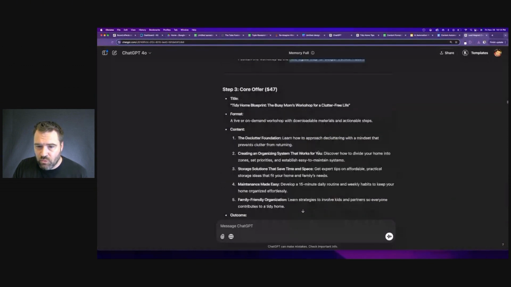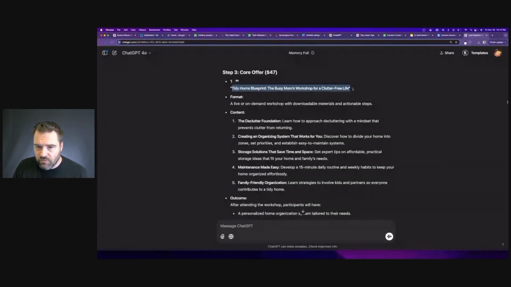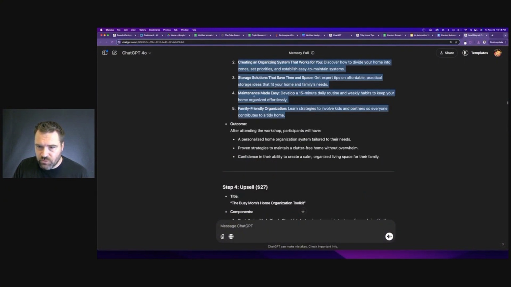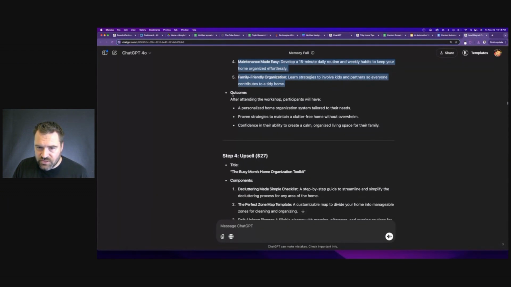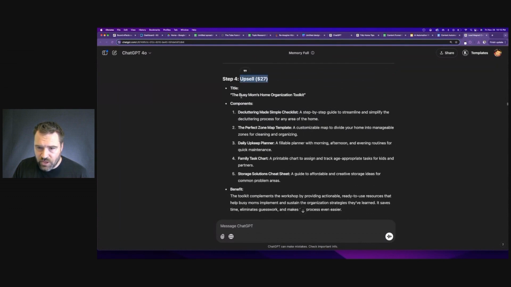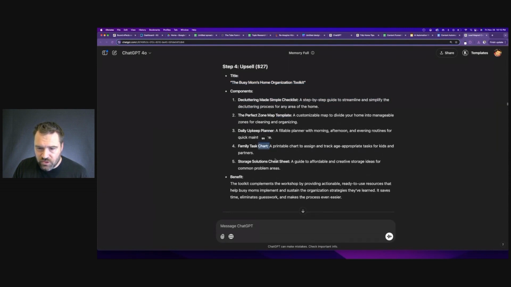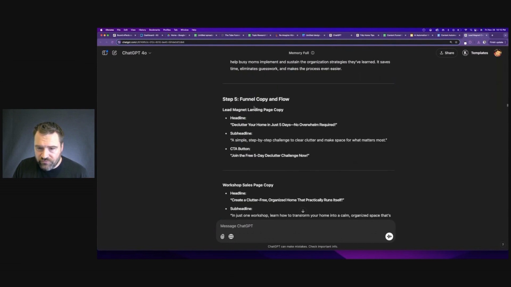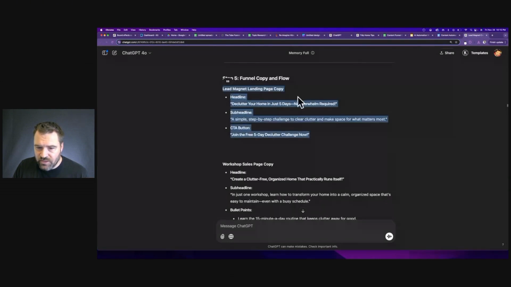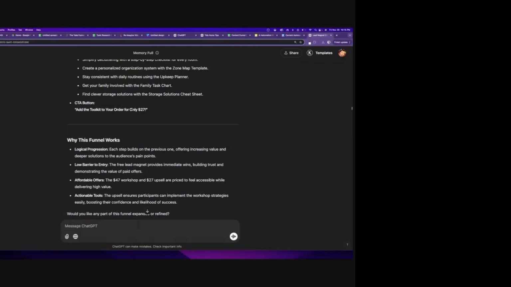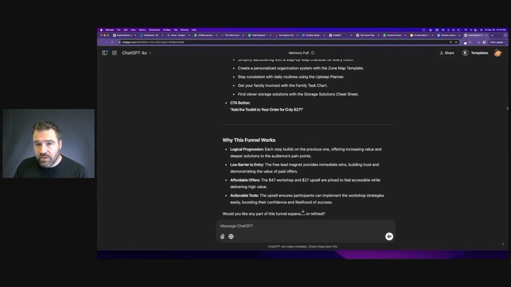And then it maps out our core offer for us. It gives us a title for our core offer, a format if we want to follow that, and some key content for it. And guys, we'll get way more in depth on this side of it. This is just getting the initial strategy, but it also gives us a simple outcome. And then it maps out our upsell product, right? The Busy Moms Home Organization Toolkit, and what components are included in it, like checklists, templates, planners, charts, all kinds of cool stuff. Then it breaks down what the funnel and flow would look like. So it has some lead magnet landing page copy here, some workshop sales copy, some upsell copy, and so forth. And now with our strategy in place, we can start building the elements of our funnel.